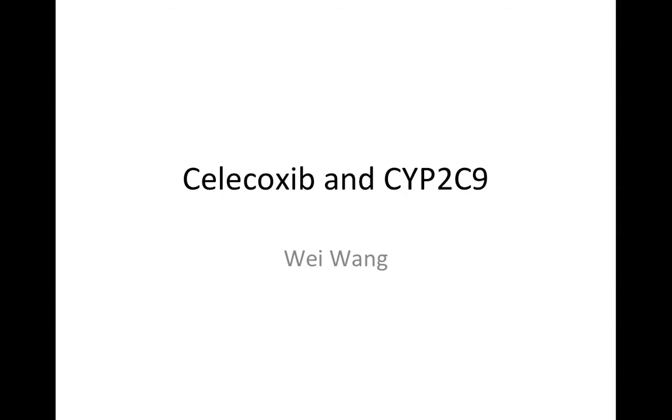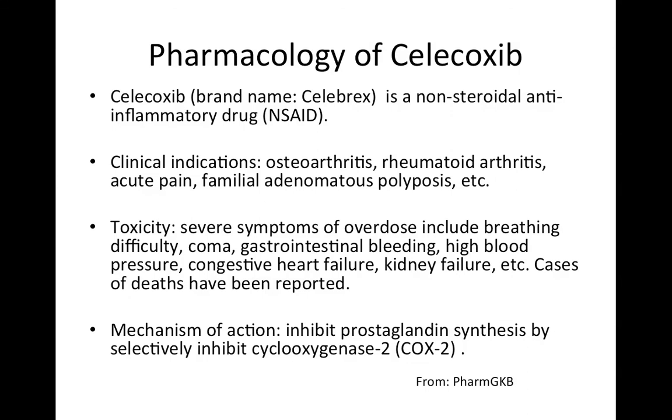Celecoxib, also known as Celebrex, is a non-steroidal anti-inflammatory drug, NSAID. It is commonly used to relieve symptoms of osteoarthritis, rheumatoid arthritis, acute pain, and to reduce the number of colorectal polyps in patients with familial adenomatous polyposis. It has a wide range of side effects. Severe symptoms of overdose include breathing difficulty, coma, gastrointestinal bleeding, etc. Cases of death have been reported.